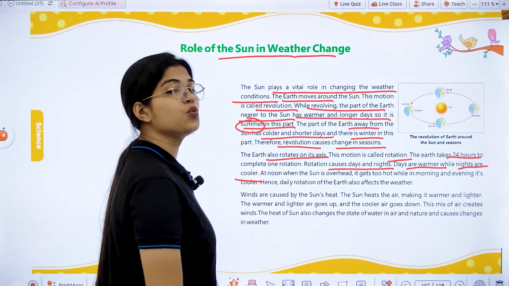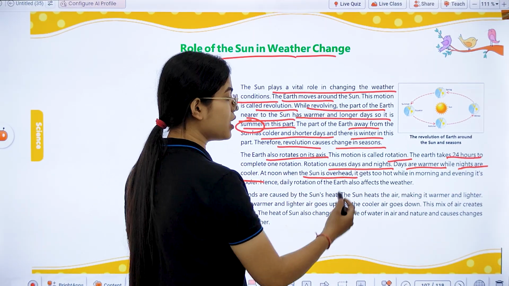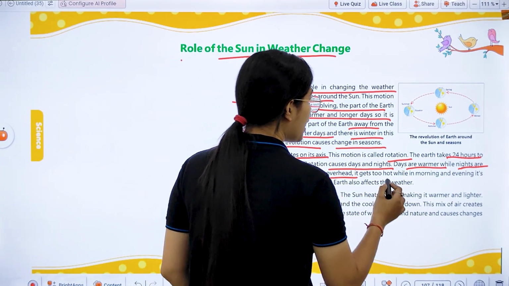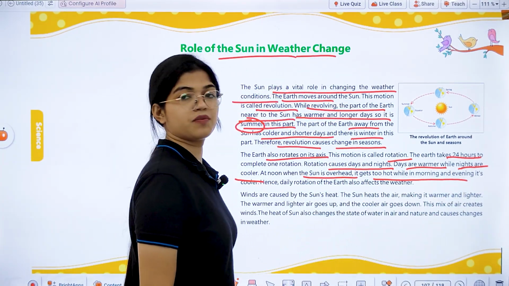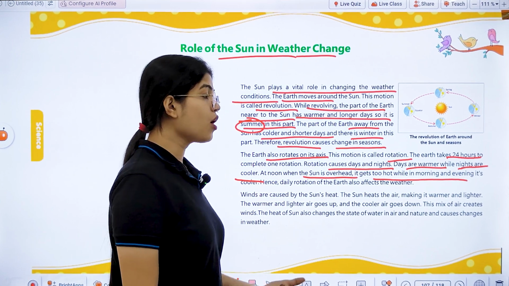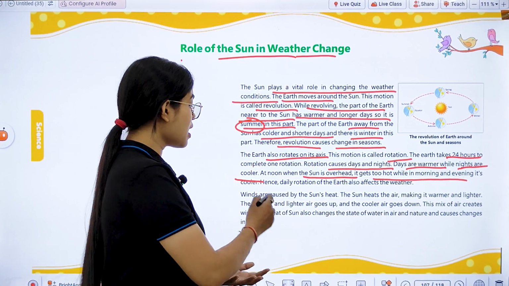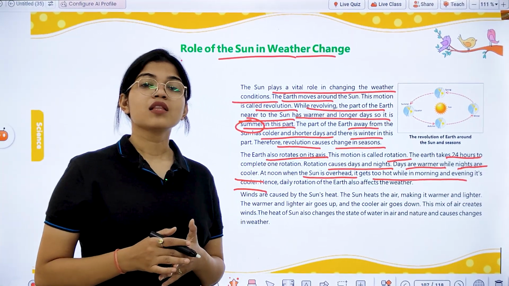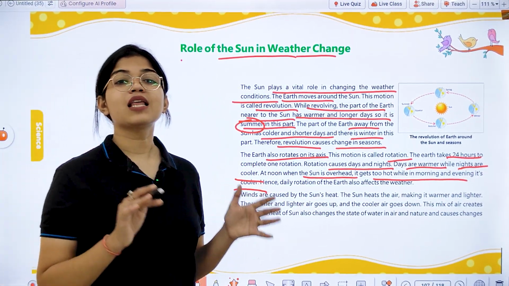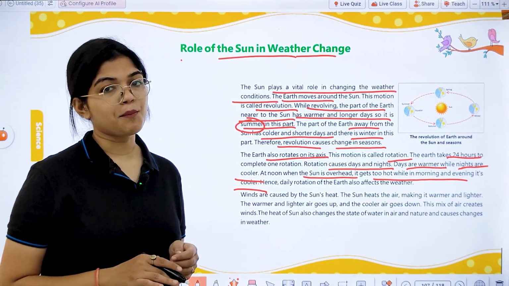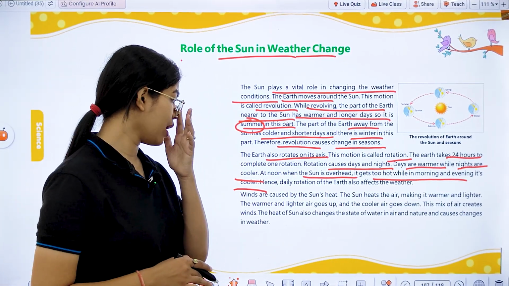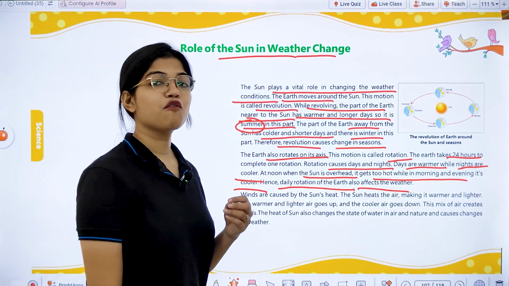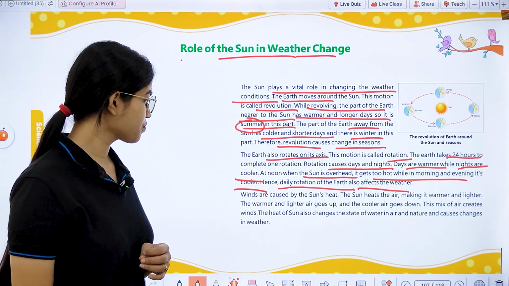Okay, at noon time when the sun is over the head, the sun rays are directly on our head. At that time it is too hot. While in the morning and evening time, when the sun rays are not directly above our head, they are slanting rays, the sun is low in the sky, and at that time it feels cooler as compared to the noon time. So hence we can say this daily rotation of the earth causes effects in the weather also.